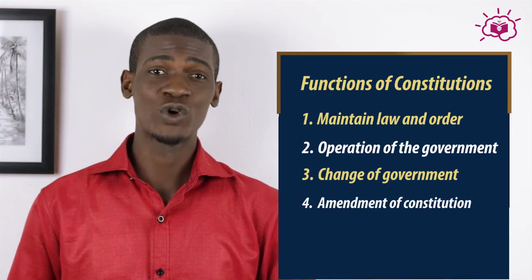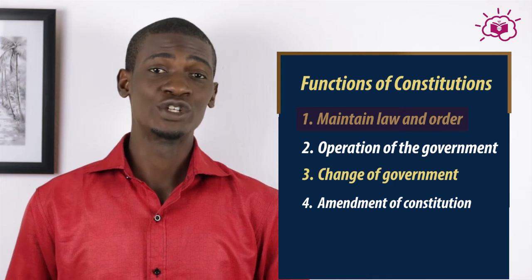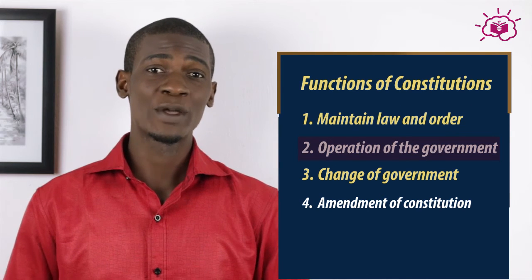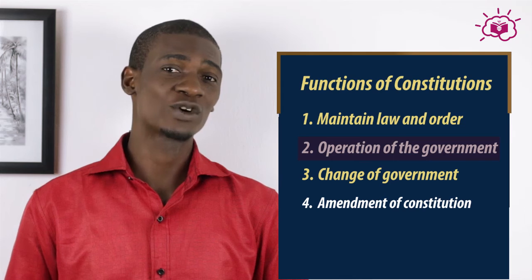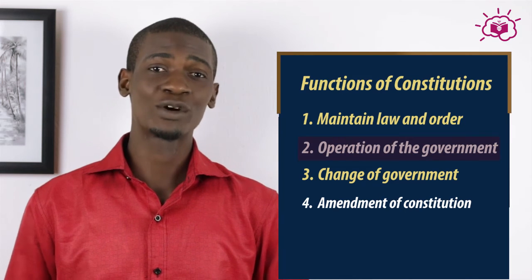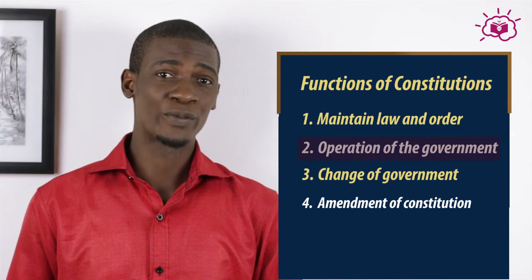Now let's go to functions of constitution. 1. A constitution maintains law and order. It exists to maintain law and order in a country. 2. A constitution mentions or states the modus operandi of a government of a country. So it tells the people, the citizens, how that particular government operates.